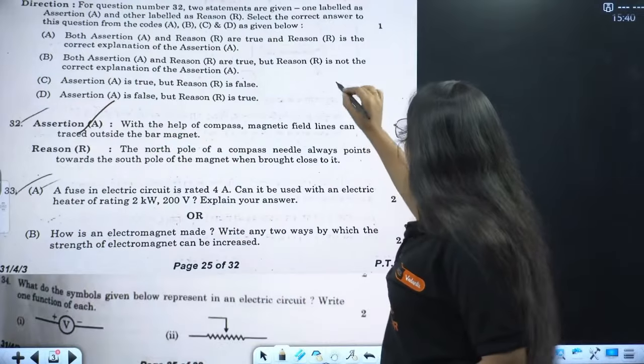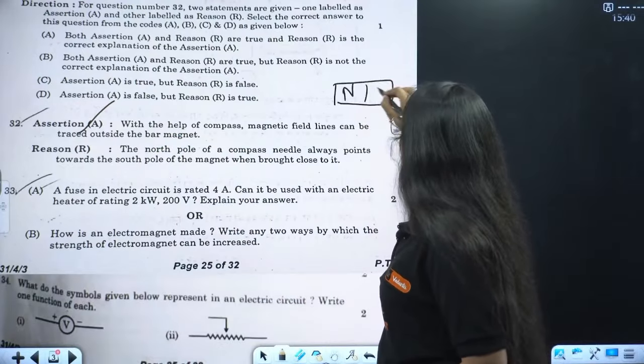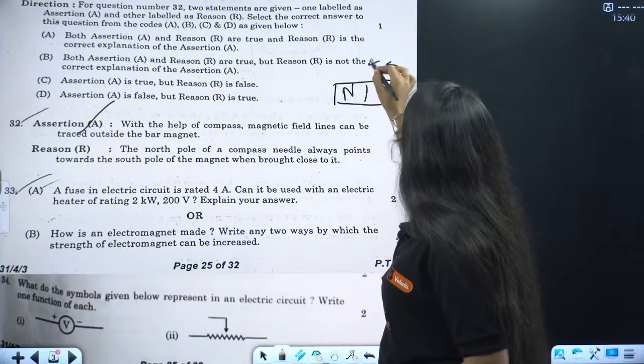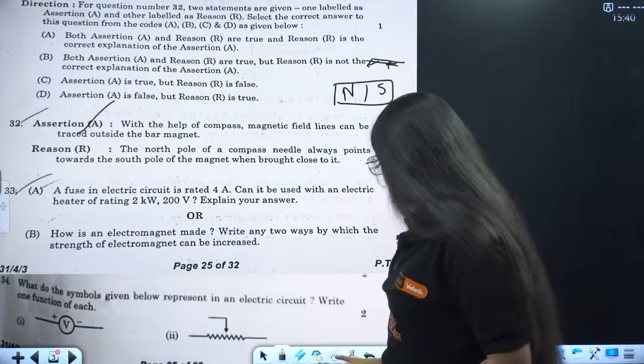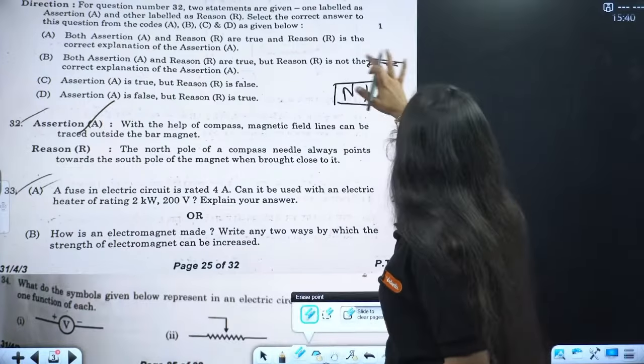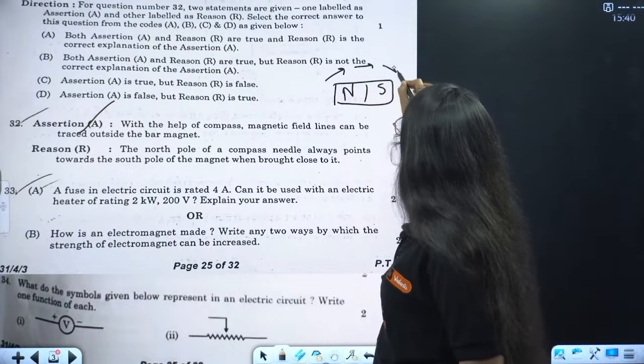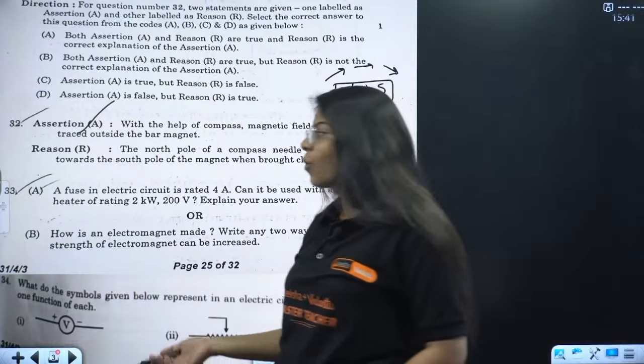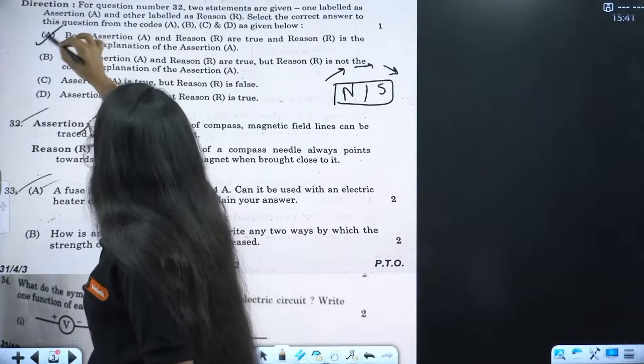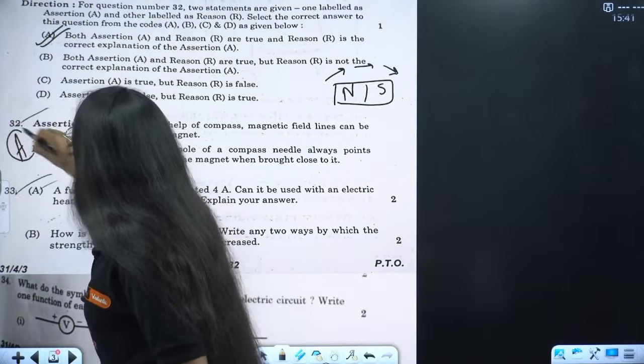See, this is my magnet, north, south. I'm not explaining fully, but all the compass needles will be pointing something like this, right? Towards south. So the field is towards south. So this is actually A. The answer for 32 is A.